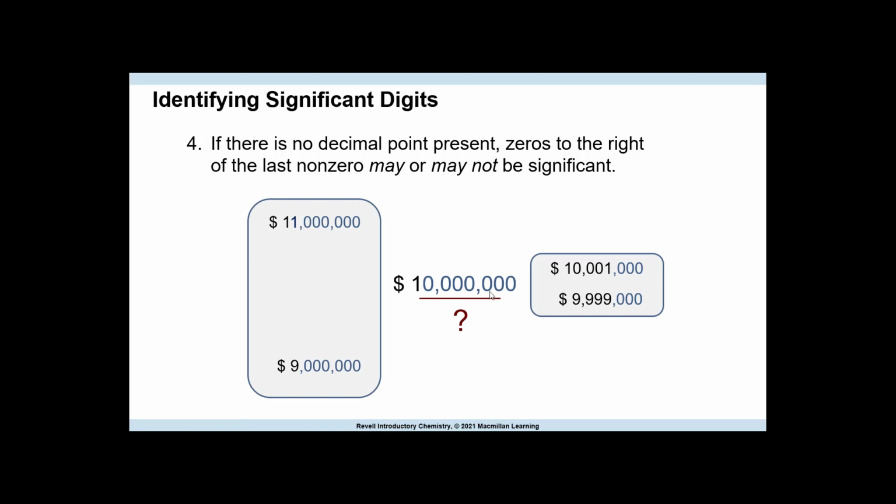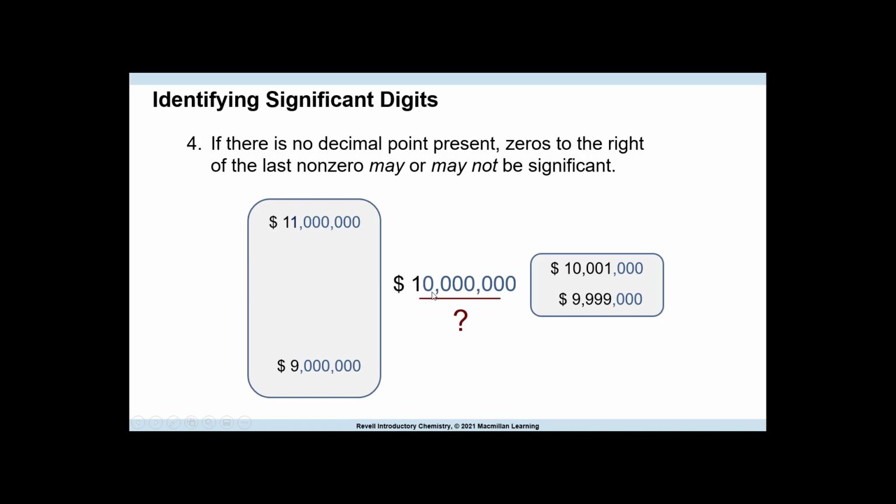Okay, so identifying significant digits. If there is no decimal point present, zeros to the right of the last non-zero digit may or may not be significant. You need more information. If you didn't have enough information, then you would have to make a determination. So for instance, there's no decimal point here, so I'm going to tell you this is 2 sig figs because we don't know whether these are significant or not. And because I need to give an answer, I'm going to say 2.